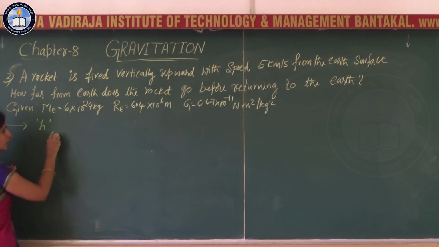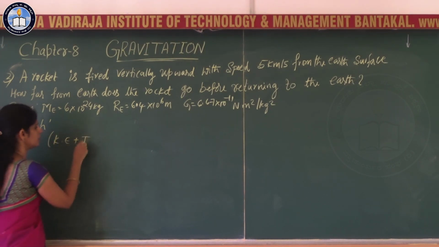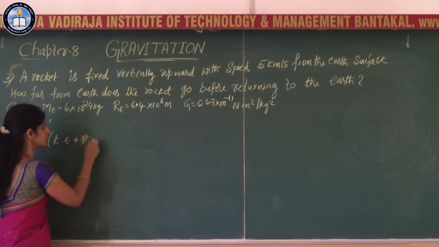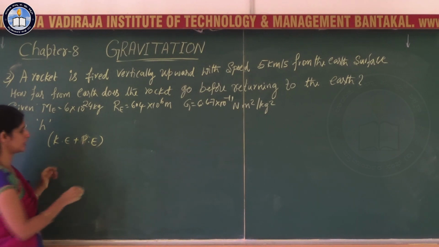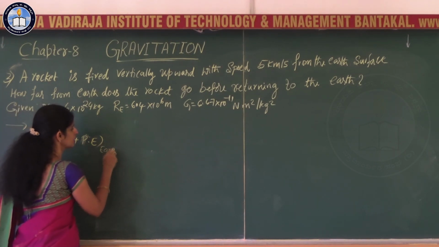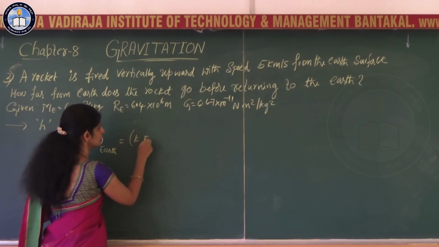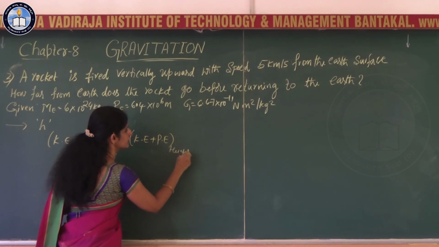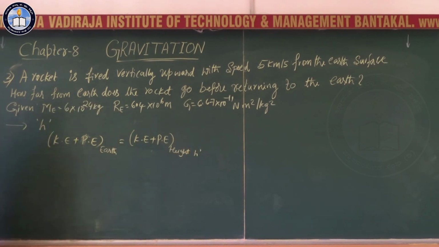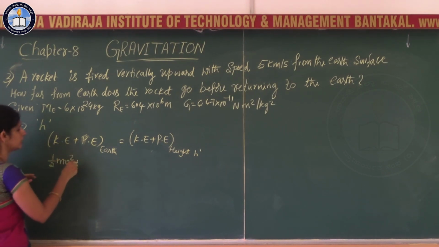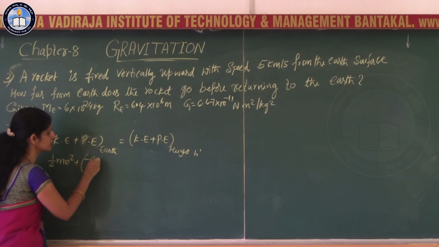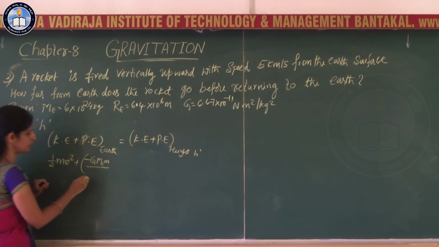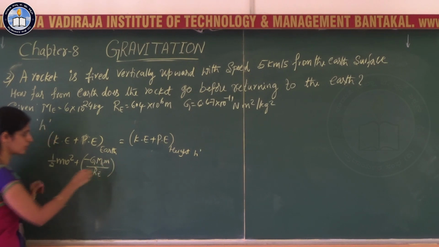From the conservation of energy, the total energy, that is kinetic energy plus potential energy at the surface of earth, is equal to the kinetic energy plus potential energy at height h. The kinetic energy at the surface of earth is half m v square of the rocket, and the potential energy is minus G M_E m divided by Re, since it is on the surface of the earth.